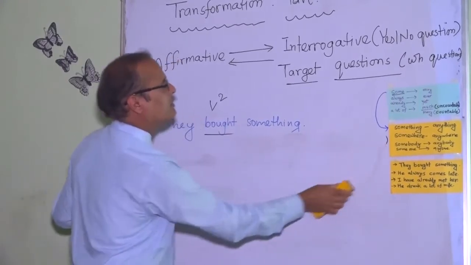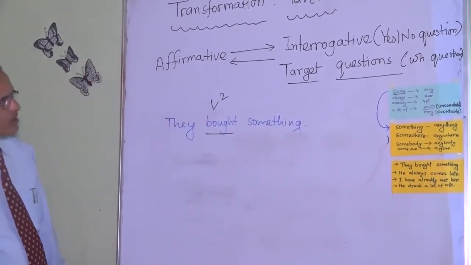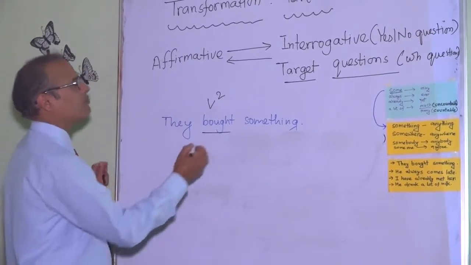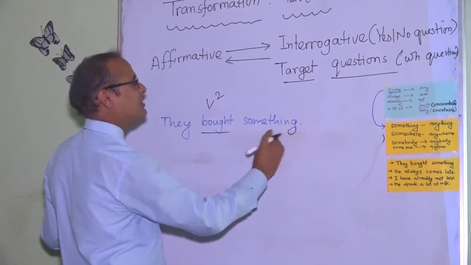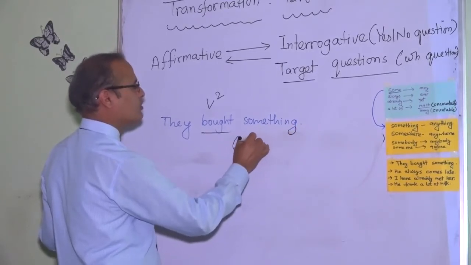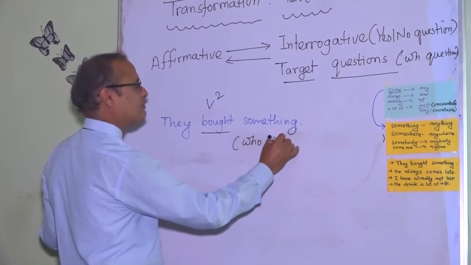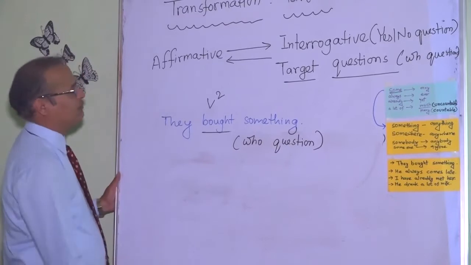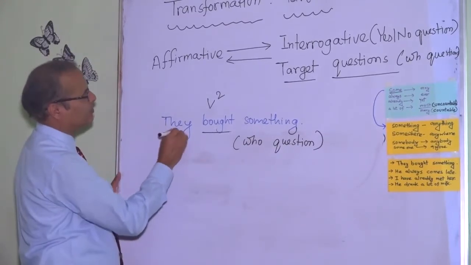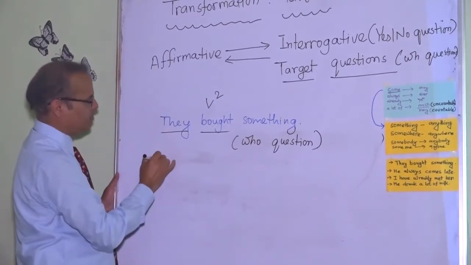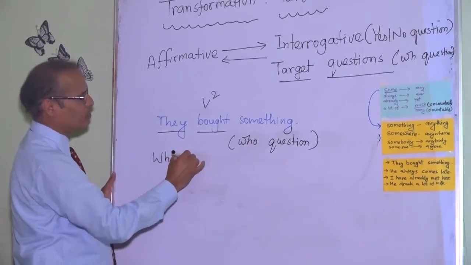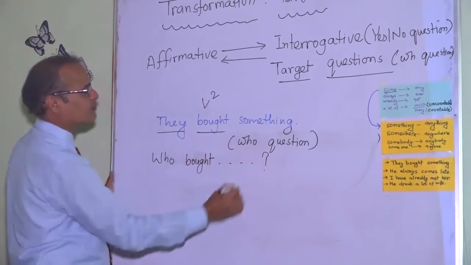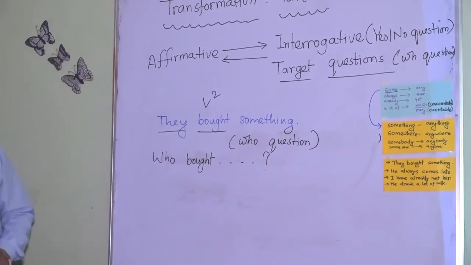Moving to another target for this: they bought something. Let's move to who, whom, whose question words. If question words are specified, they are specified in this way. Who, it's easy, who question. There is no difficulty with who. We just put this away and it becomes a who question. Who bought something?